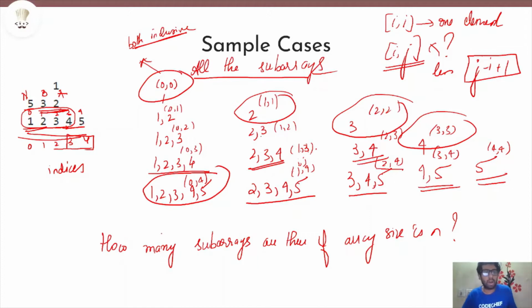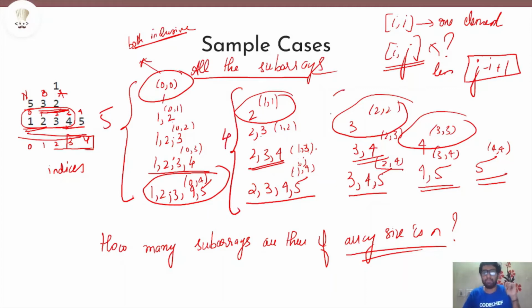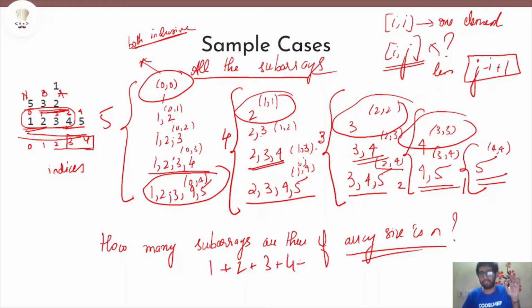Now a question to you is, how many subarrays are there if the array size is n? Basically, how many subarrays are there in this column? 1 subarray, 2 subarrays, 3, 4, 5. In this column, 5. In this column, 4. In this column, 3. In this column, 2. In this column, 1.